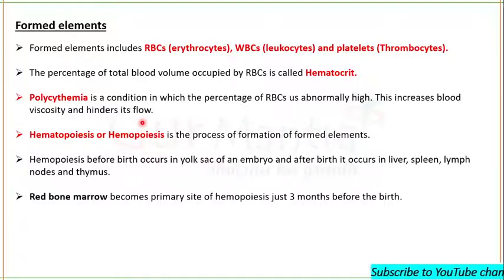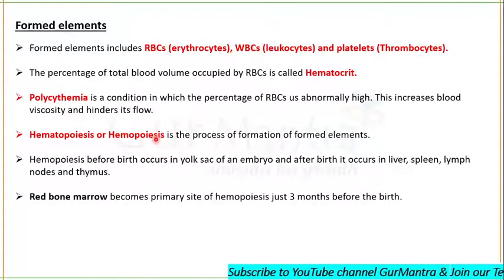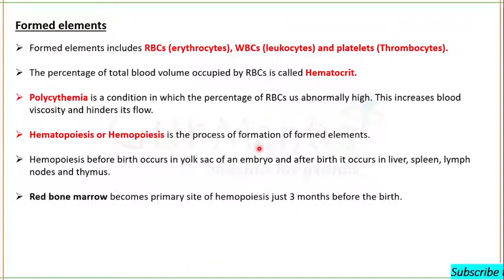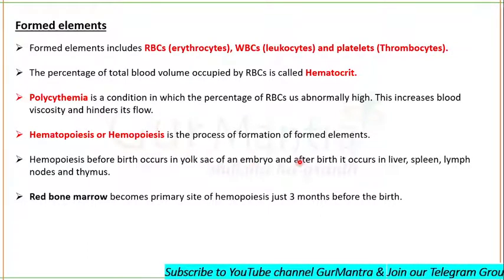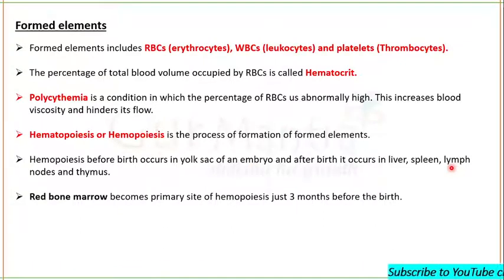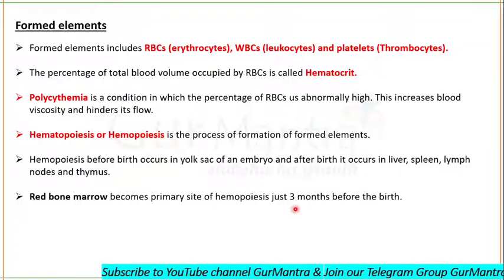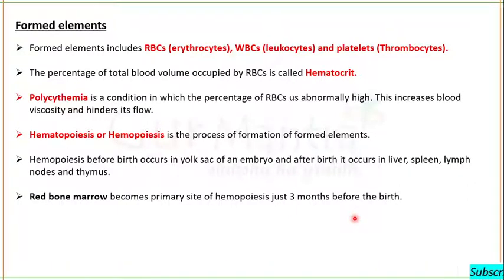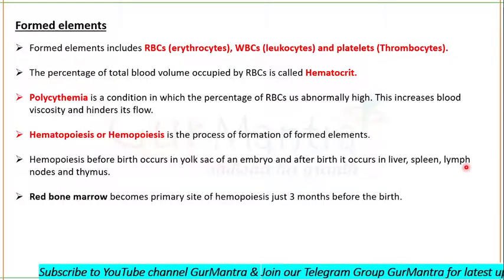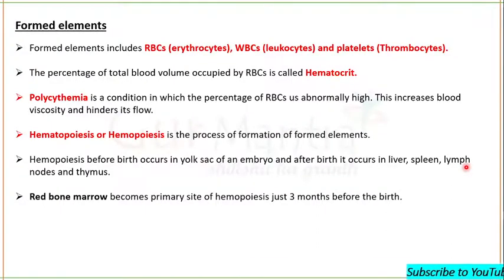Hematopoiesis or hemopoiesis is the process of formation of formed elements. Before birth, hemopoiesis occurs in the yolk sac of an embryo. After birth, it occurs in the liver, spleen, lymph nodes, and thymus. But mainly, the primary organ of hemopoiesis is red bone marrow. Red bone marrow becomes the primary site of hemopoiesis just 3 months before birth, and then it remains the primary site forever. The liver, spleen, lymph nodes, and thymus are the secondary sites of hemopoiesis.